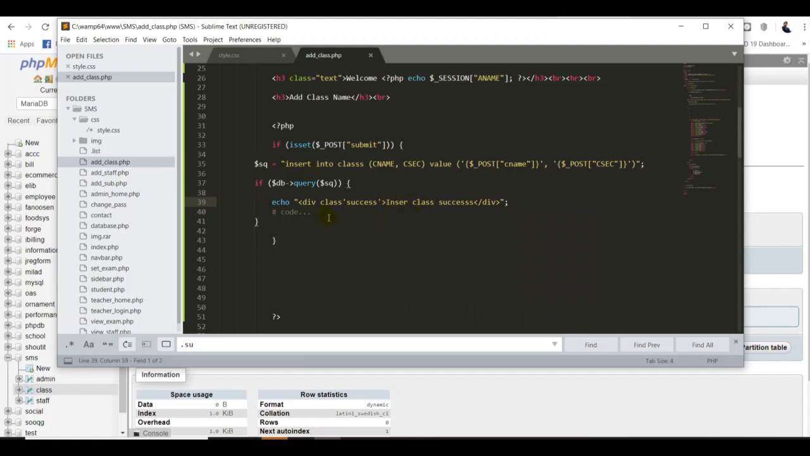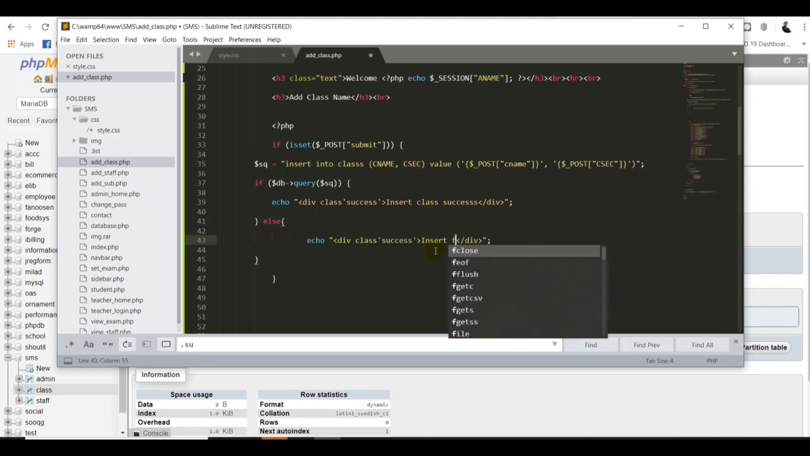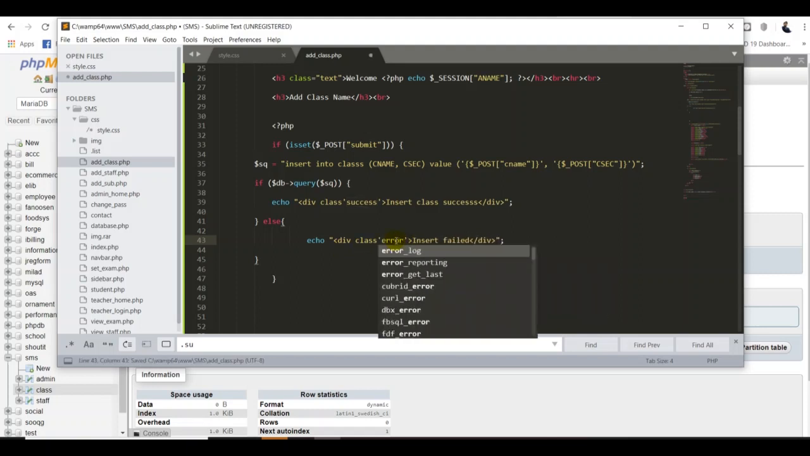Suppose if anything goes wrong, we need that message as well. So for this case I'm going to use an else statement. Open curly brace, same thing. I want to copy and paste, but here the insert should be invalid record, something like that, or insert fail. Good. So here I can change the class name, which is error. Let me check how it works.